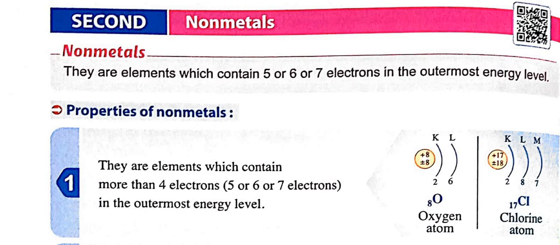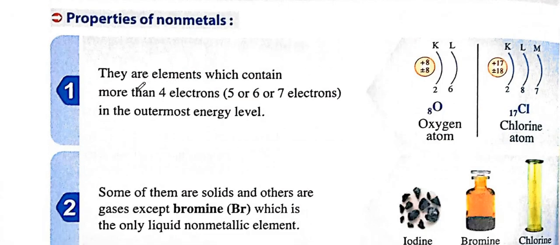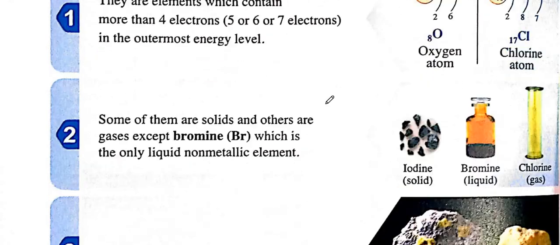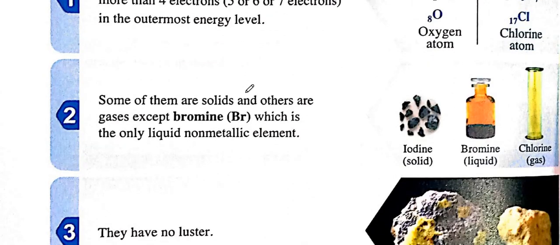They tend to complete their outer energy level with 8. All of them also are solid except bromine, which is the only liquid non-metal.